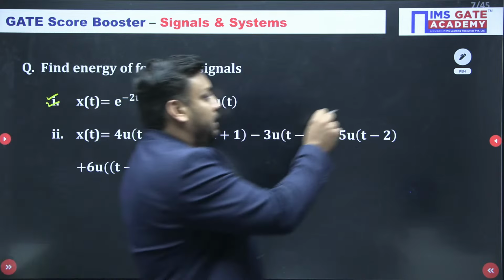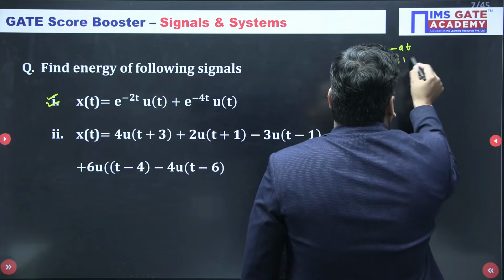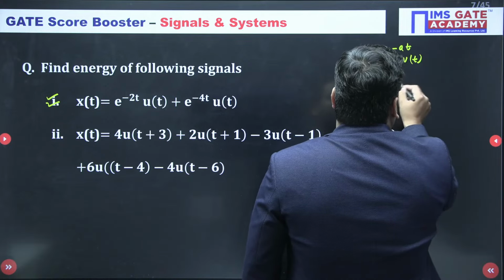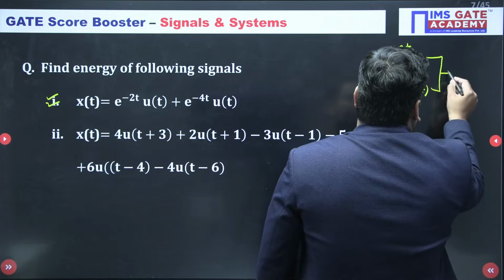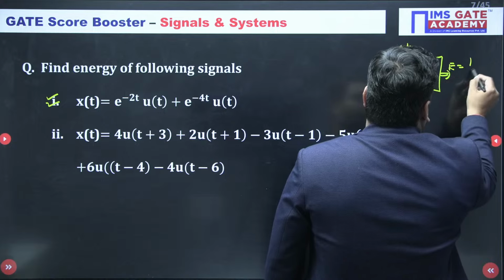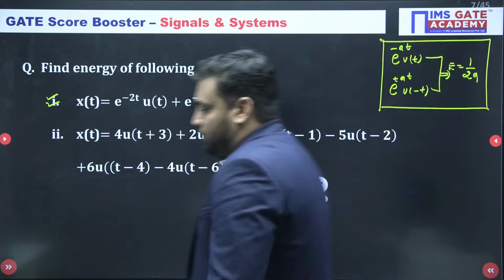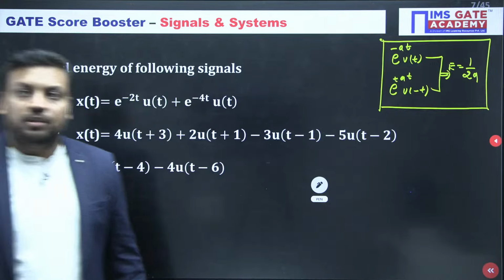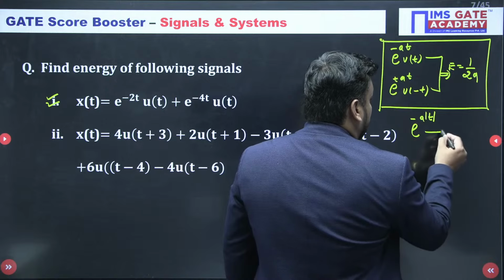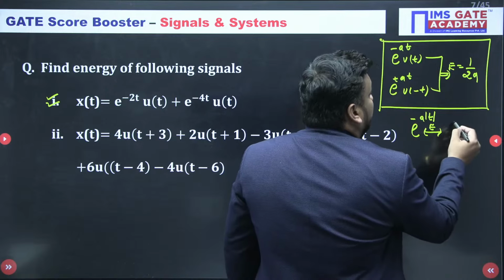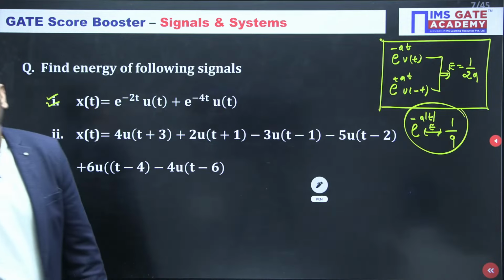If I just remind you, for e to the power minus at times u of t, or e to the power plus at times u of minus t, the energy of these two signals is nothing but 1 upon 2a. I am just taking a quick revision. And because an exponential term is there, if this is an energy signal, then its energy is nothing but 1 upon a. Make it fast, guys.